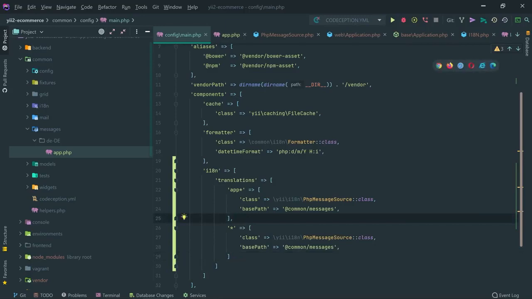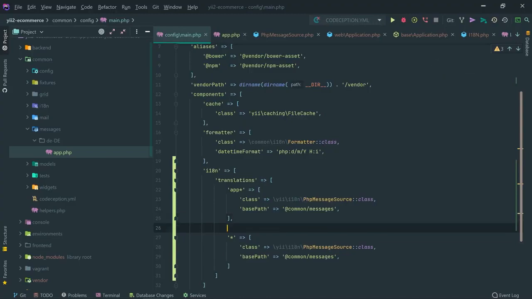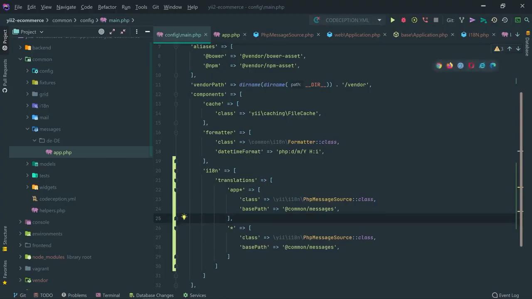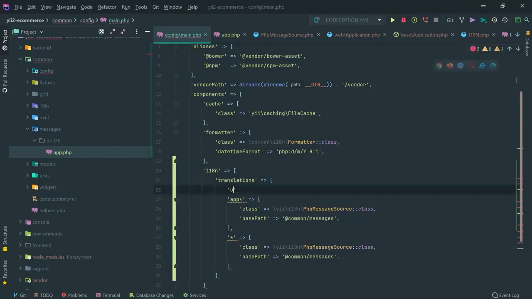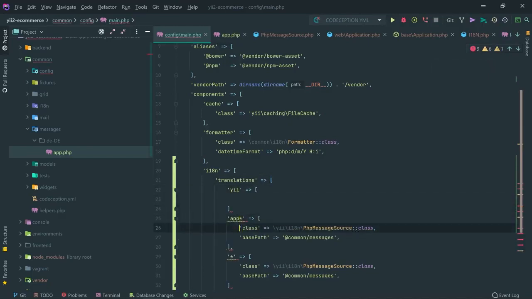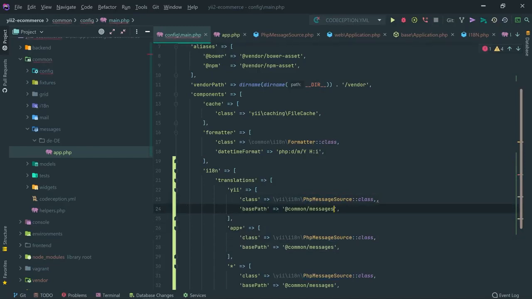Sometimes we do want to translate the messages which are provided by the framework, like username or attribute cannot be blank. In this case, we have to specify right here the E category. So I'm going to configure my E category, and that's also going to be PHP message source at the moment, and the base path should be common messages.